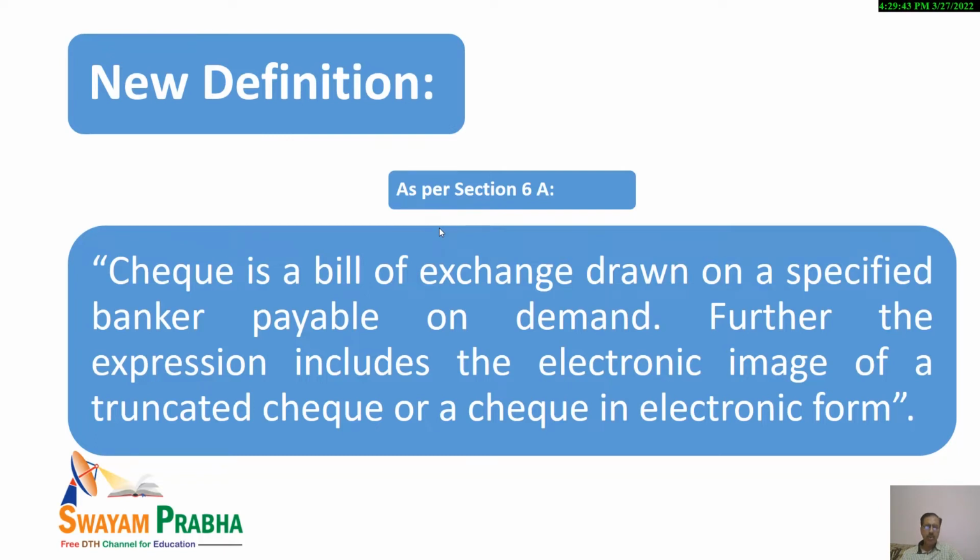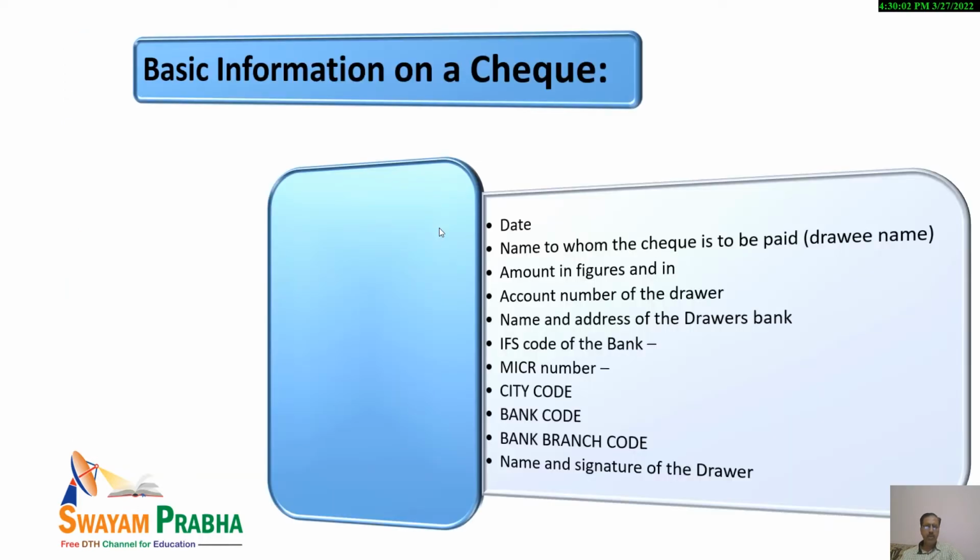And due to that a number of changes are there, and that is why the need was felt to change the definition of check, as now electronic image of a truncated check and check in electronic form are also being considered. So that should be kept in mind.